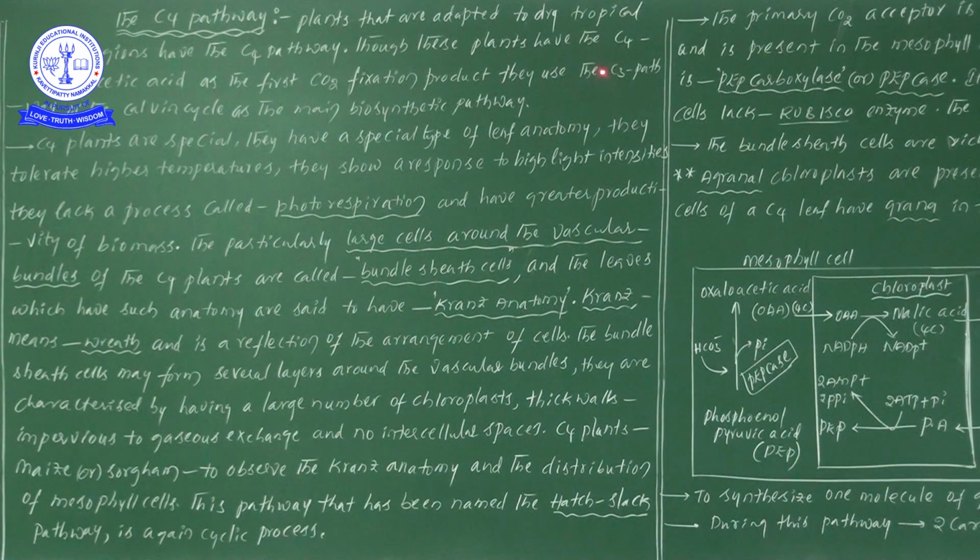Even while this process is going on, they use the C4 pathway or the Calvin cycle as the main biosynthetic pathway. So a very important pathway here is that even in C4 plants, the C3 pathway or Calvin cycle plays an important role. Here the Calvin cycle is considered the main biosynthetic pathway.